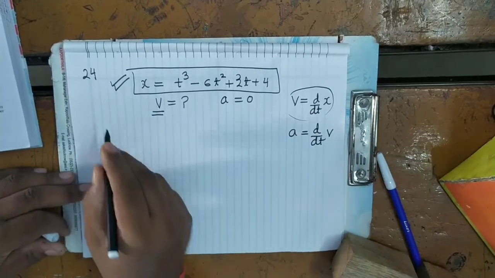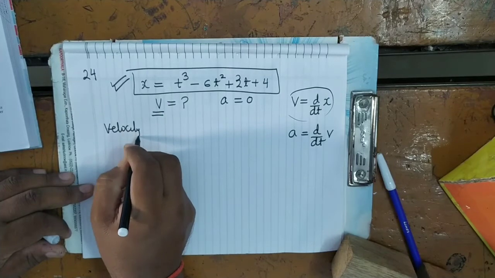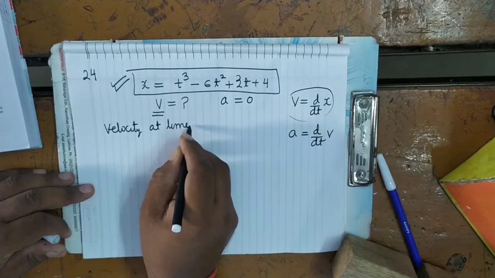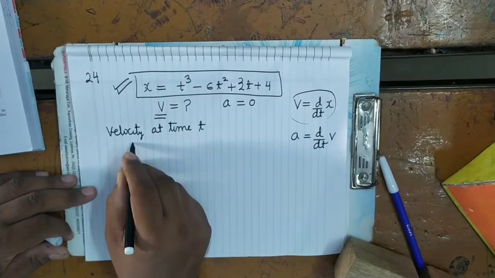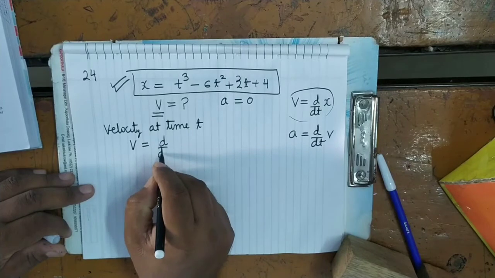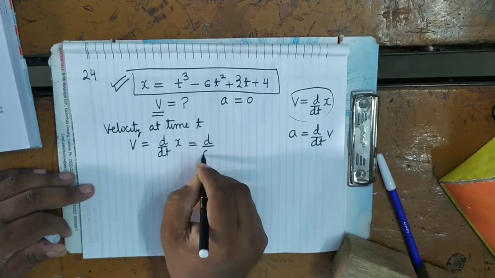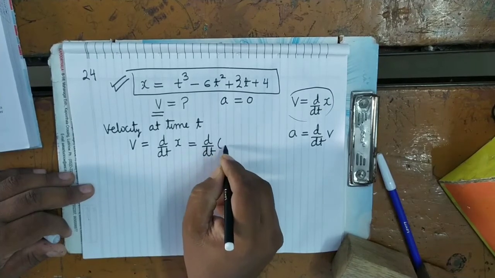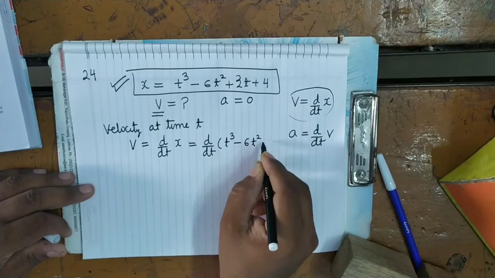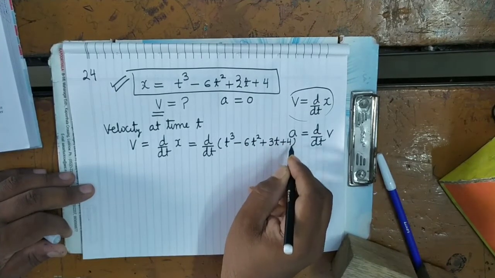So see here, velocity at time t: v equals d by dt of x, means d by dt of t cube minus 6t square plus 4.